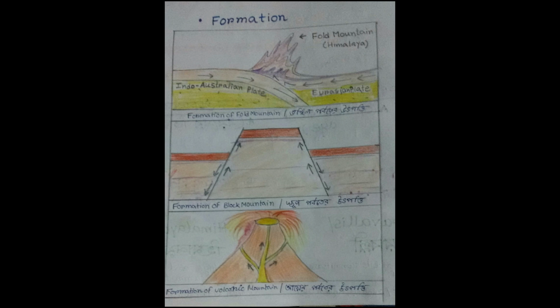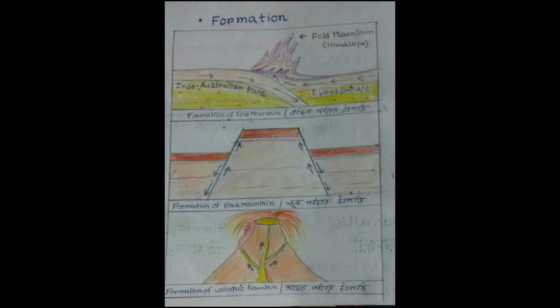We only care about converging plates here, because converging plates are the only plates responsible for the formation of fold mountains. You have to draw a diagram about the development of fold mountains, and I have given you a diagram about their formation.